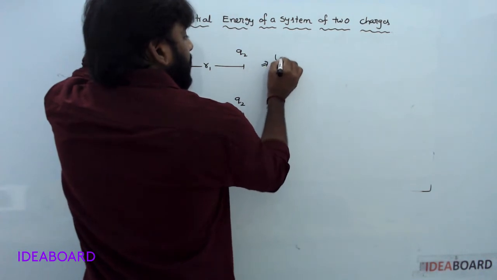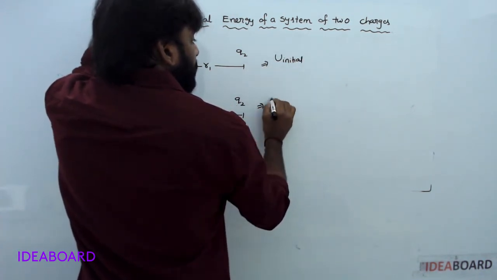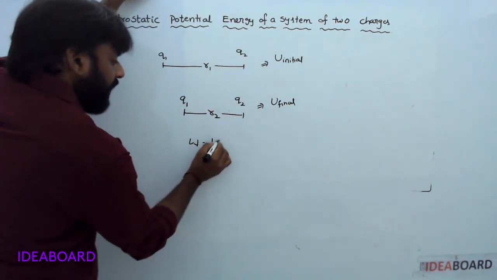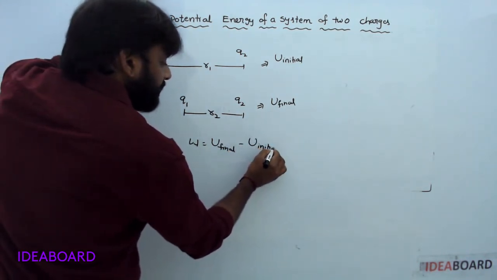Work done is the final potential energy minus the initial potential energy.